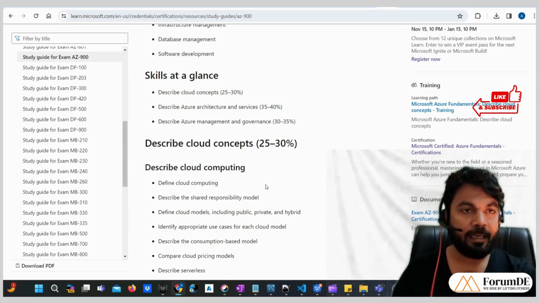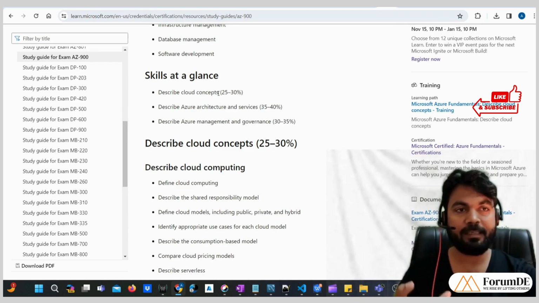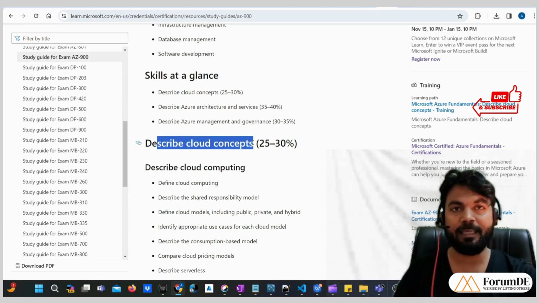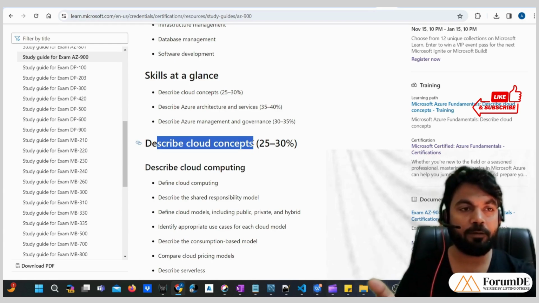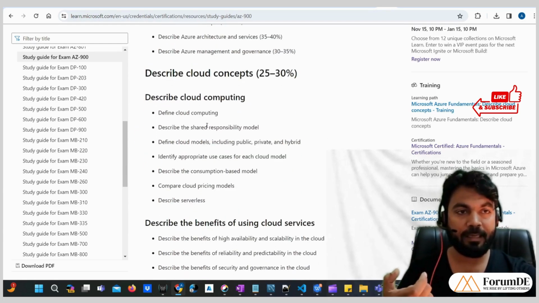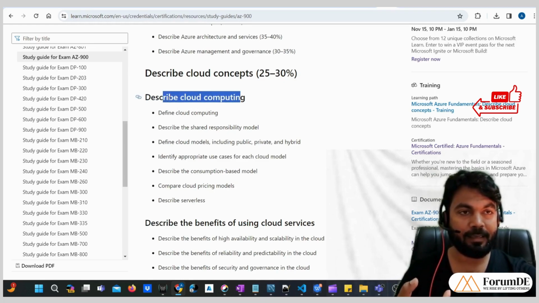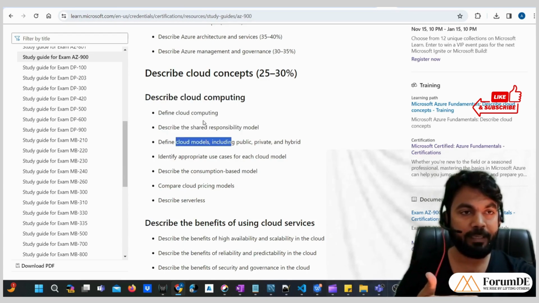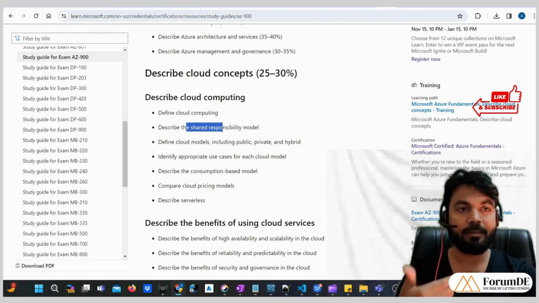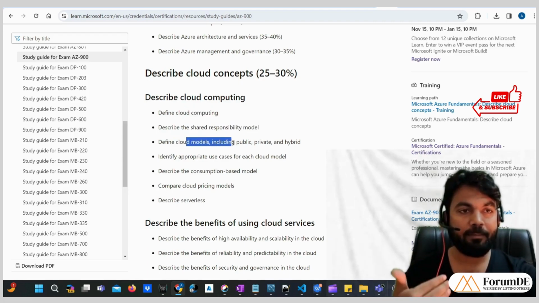The first skill that it is trying to cover is describe cloud concepts. If we take the details of what further subtopics will be asked in describe cloud concepts, then there are subtopics like describe cloud computing, describe the shared responsibility model, describe cloud models including private, public, and hybrid, and identify appropriate use cases for each model.